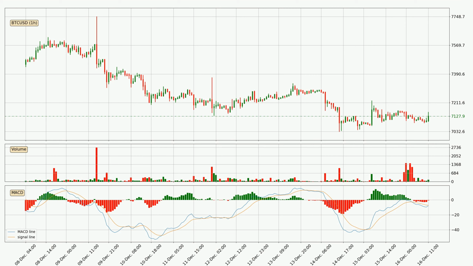When we now look at the current hourly MACD, the MACD line is below the signal line, which shows that the current trend is on the downside. But it's expected for the price to remain the same for some time because the MACD histogram shows that the momentum at the moment is shifting upwards. You should wait and see if the MACD line will cross the signal line, which will be bullish.